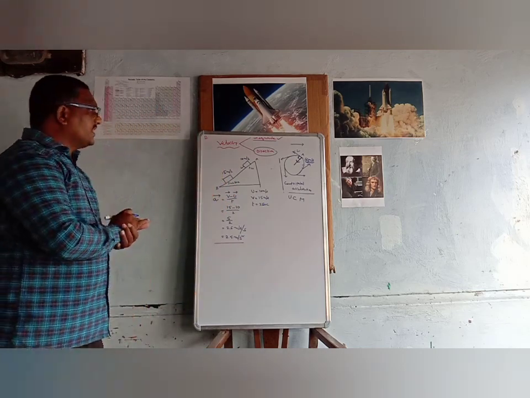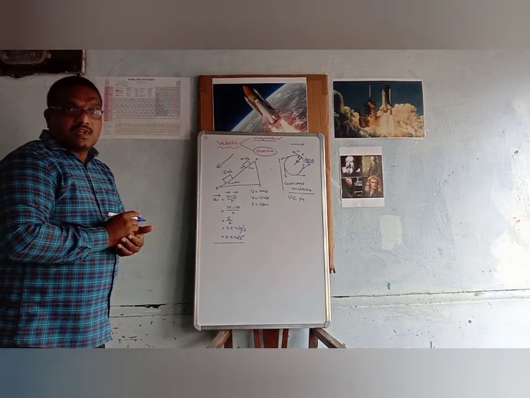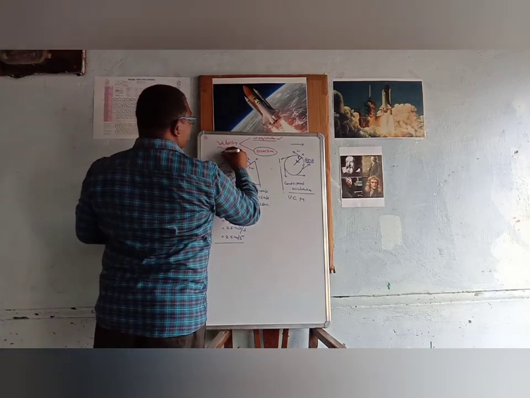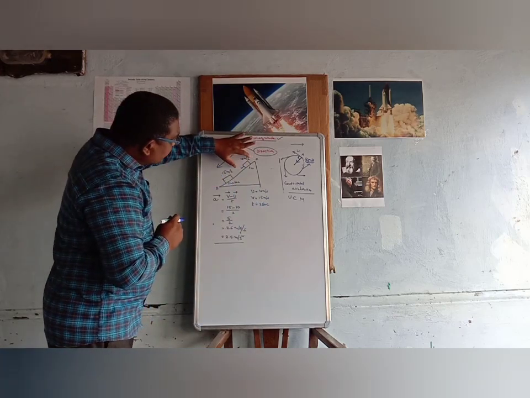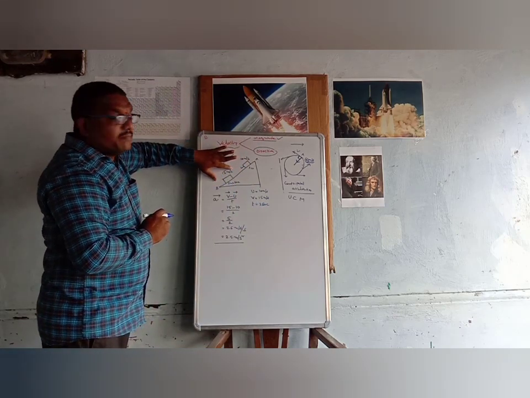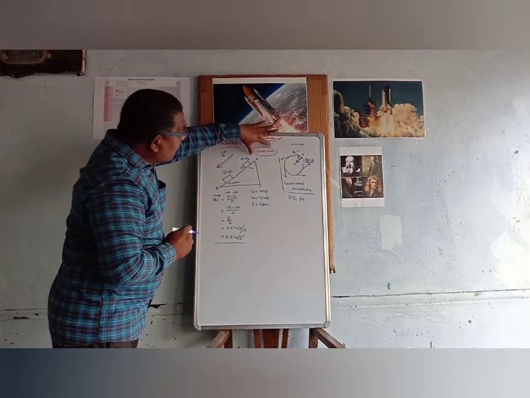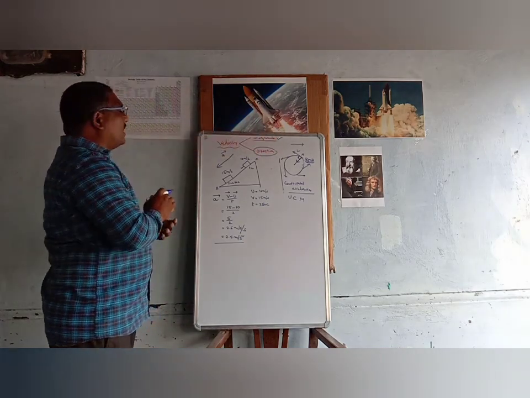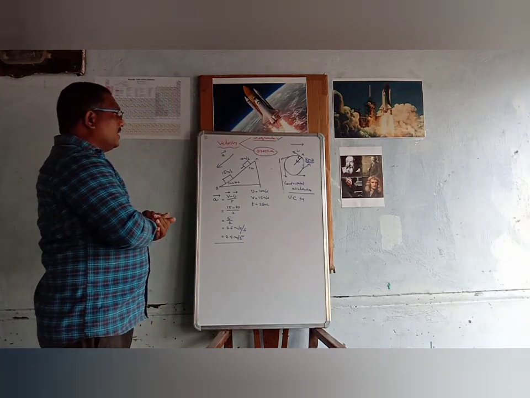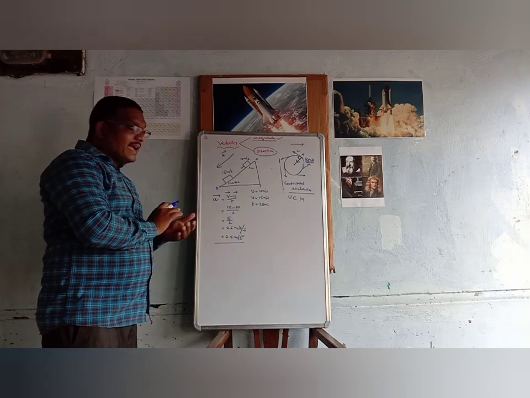What is the direction here? This is the direction of acceleration. It is a positive acceleration because the velocity of the object is increasing. The magnitude of the velocity is increasing, but not the direction. The direction remains the same, only the magnitude of the velocity is increasing. Due to the change in the magnitude of the velocity, the body has acceleration.